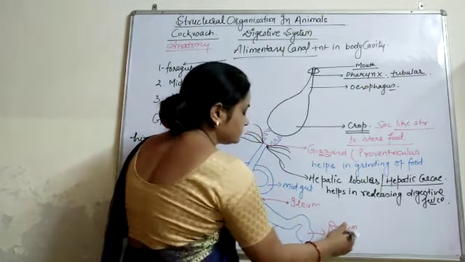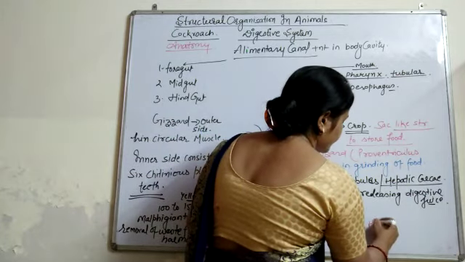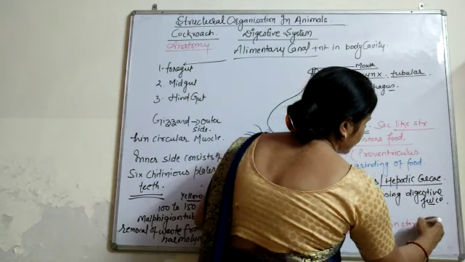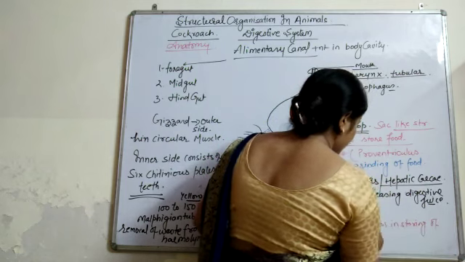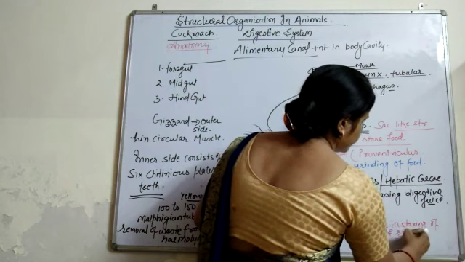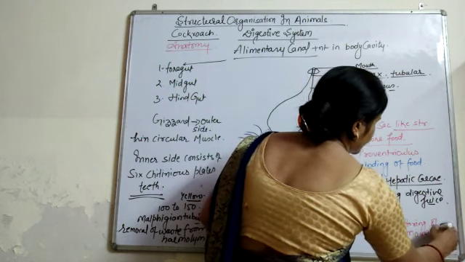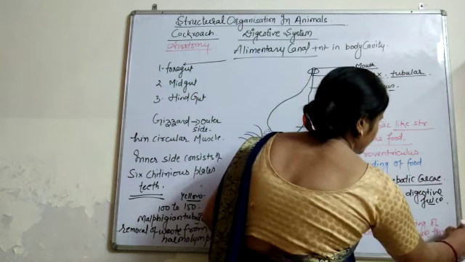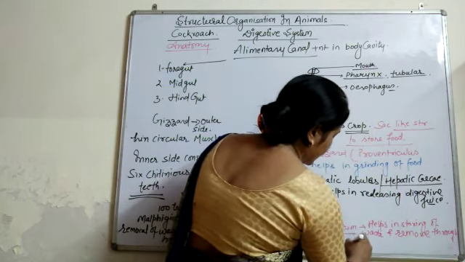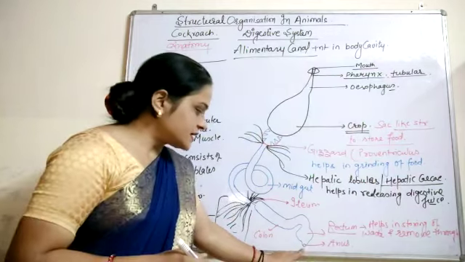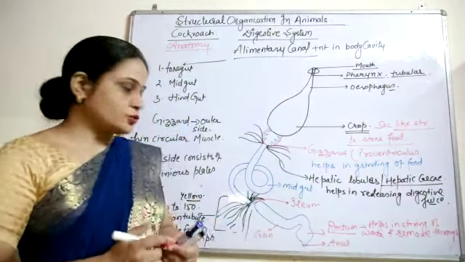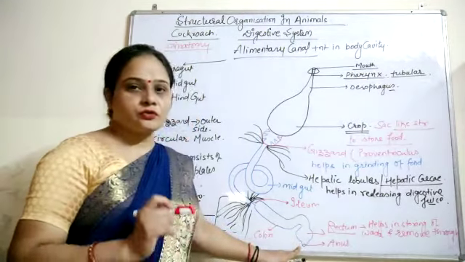The rectum helps in storing waste and removing it through this opening, which is named the anus. This is the last part of the alimentary canal of the cockroach and helps in the removal of waste.